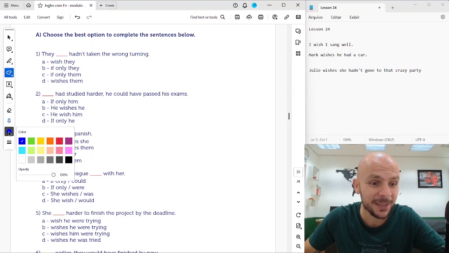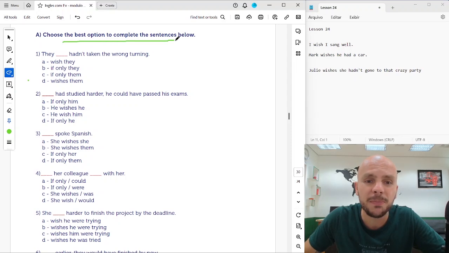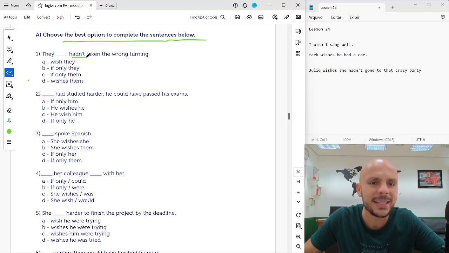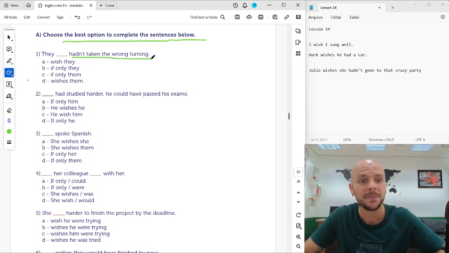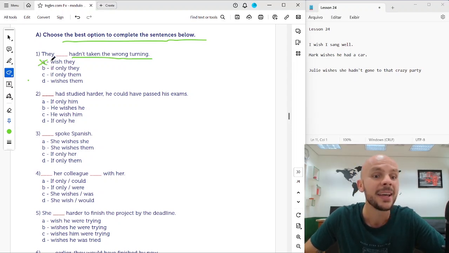Marvelous. Let's do it. Let's correct these exercises. Choose the best option to complete the sentences below. They hadn't taken, so talking about the past. So they wish they hadn't taken the wrong turning. Okay, I cannot say "they if only they," okay? They wish they, or if only they hadn't taken, okay? But I cannot say "they if only they." "They wishes them," no. So number one, A, they wish they hadn't taken the wrong turning.